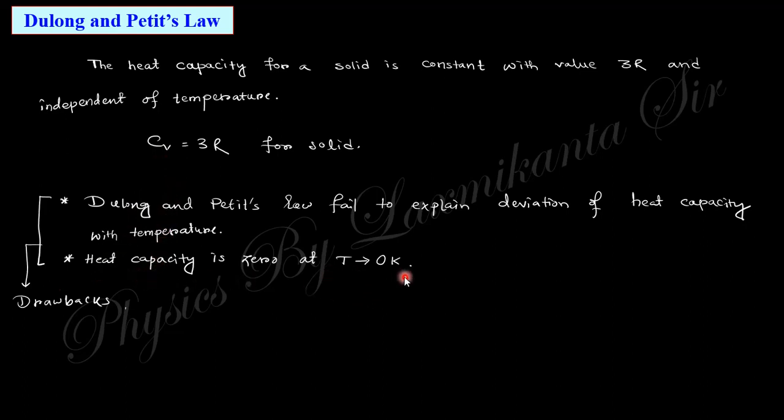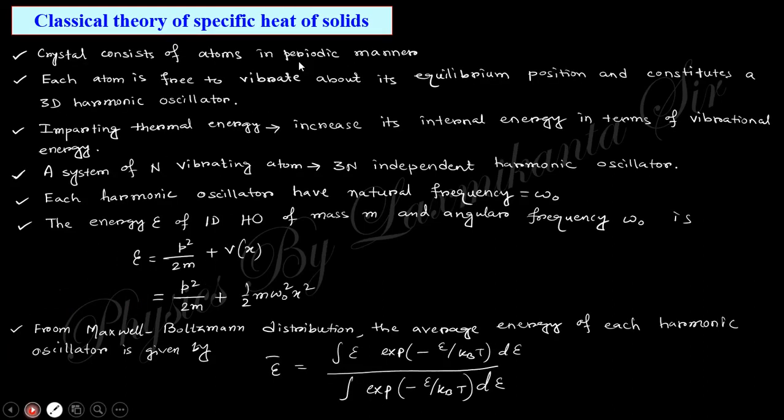Practically, as T tends to 0, heat capacity must be 0, but with this law we would say it is independent of temperature. That means at 0 Kelvin this will be 3R, but practically this is 0. So this is the drawback of this law, and this can be overcome by the Einstein and Debye theory. For that you need to know about the classical theory of specific heat of solids.